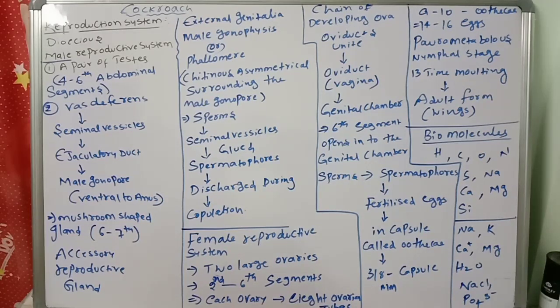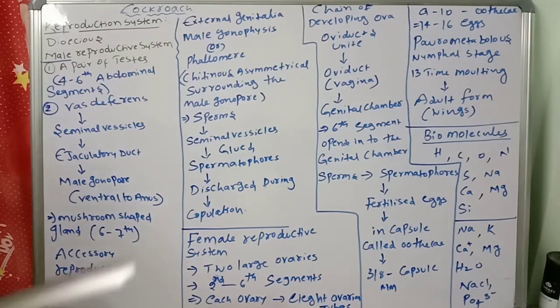We will see the introduction part. Biomolecules like carbohydrates, proteins, lipids, DNA and RNA are helpful to form life.